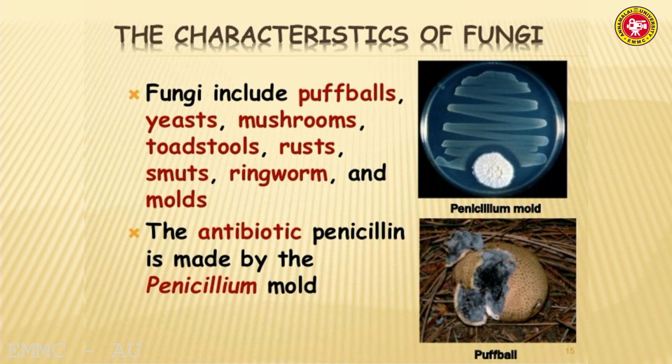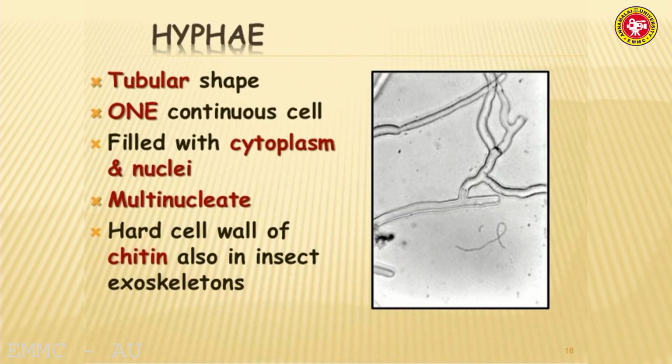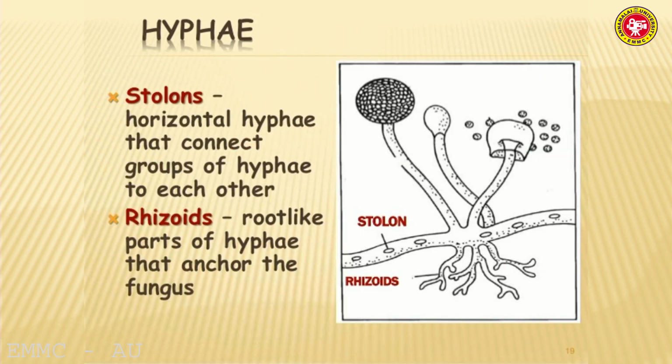Some fungi produce antibiotics. The name is penicillin. Penicillin antibiotics are produced from Penicillium chrysogenum and Penicillium notatum. What are hyphae? Hyphae are tubular, continuous cells containing cytoplasm and nuclei. Multiple nuclei in the cytoplasm without septa is called multinucleate, and hyphae have a cell wall made up of chitin.